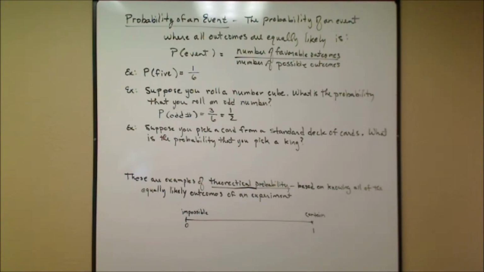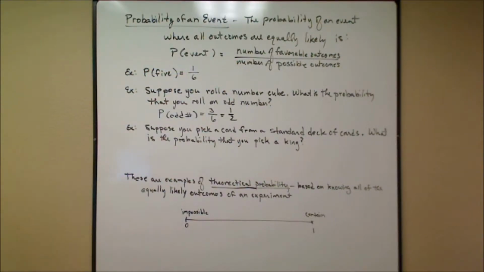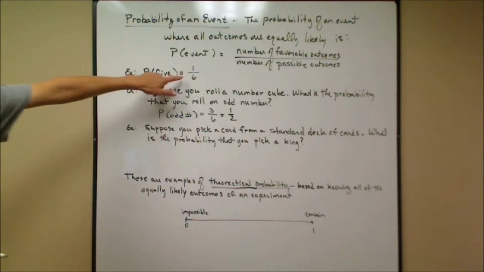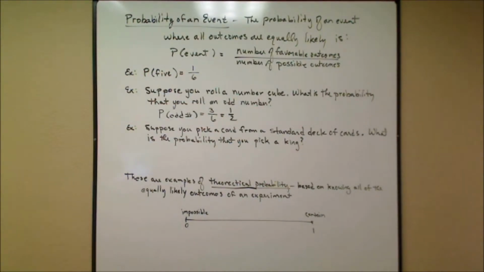Now notice that I'm writing my probabilities as fractions. Probabilities are usually written as fractions. They can be written as decimals or even percents, like the weather forecaster's 10% chance of rain the next day. We can typically write it as a fraction so that we can simplify and make this a little bit easier.